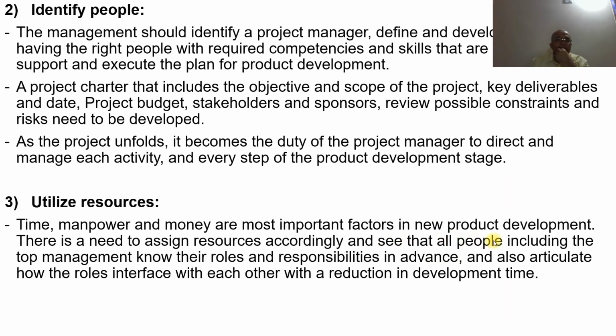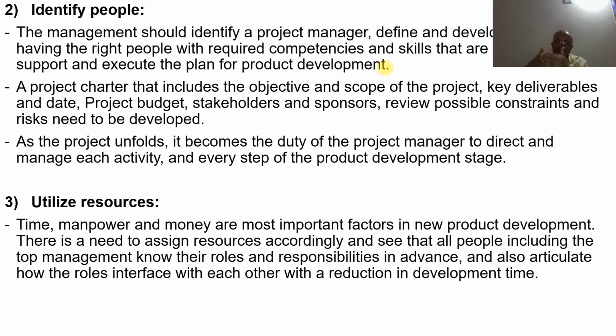Then identify people. The management should identify a project manager, and define and develop the team, having the right people with the required competencies and skills that are needed to support and execute the plan for product development. So this is the structure he is talking about in an organization to develop a new product. The first thing is to have a project manager.